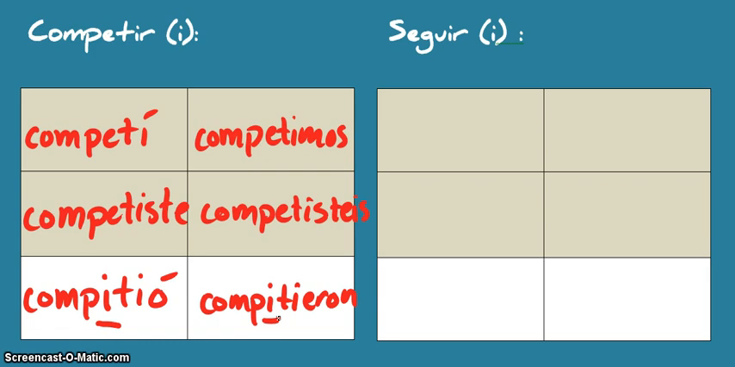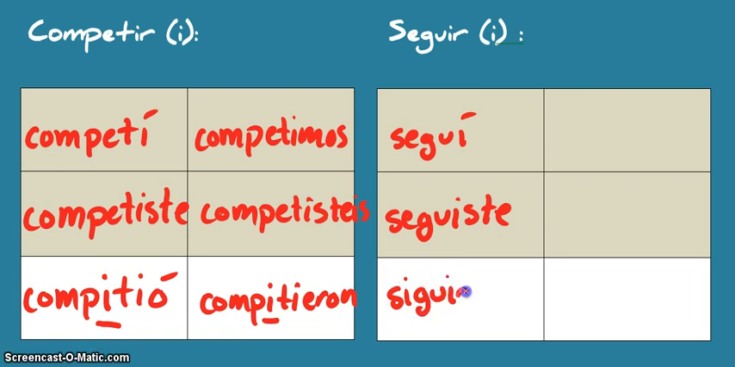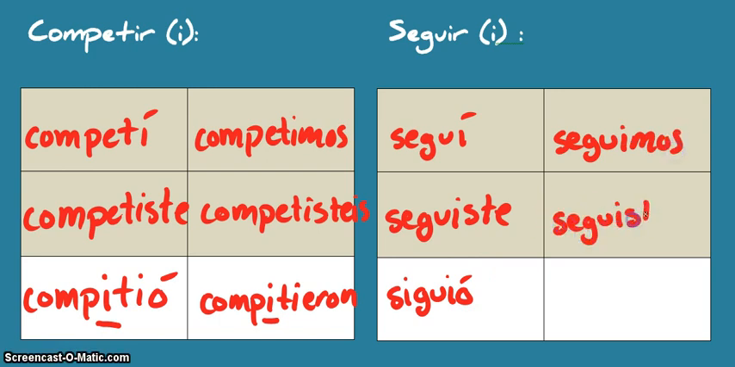The same thing will apply to seguir. Okay, seguir would be yo seguí, tú seguiste, él, ella y usted siguió, nosotros seguimos, vosotros seguisteis, ellos, ellas y ustedes siguieron. Okay, once again, the E changes to an I. Okay, and this would only happen in the preterite tense.